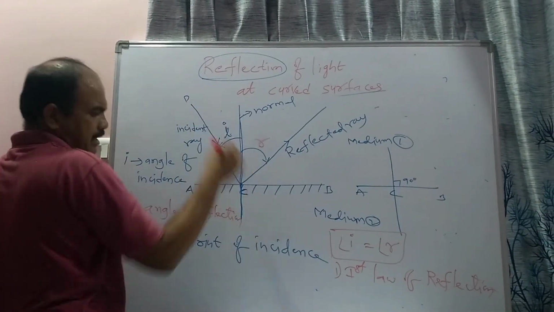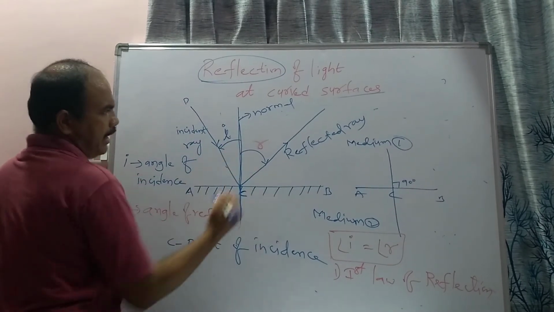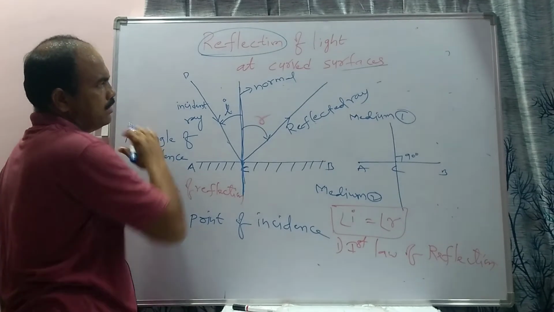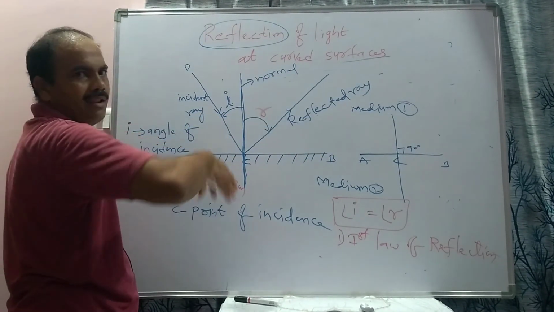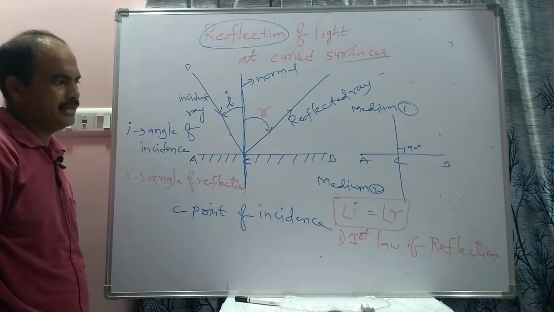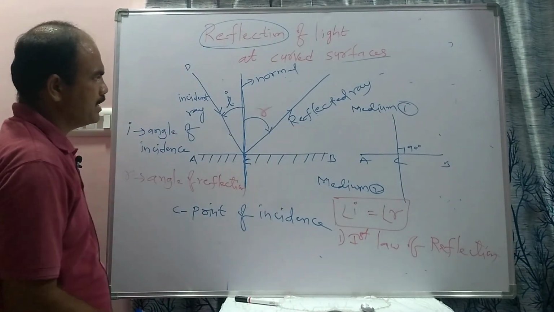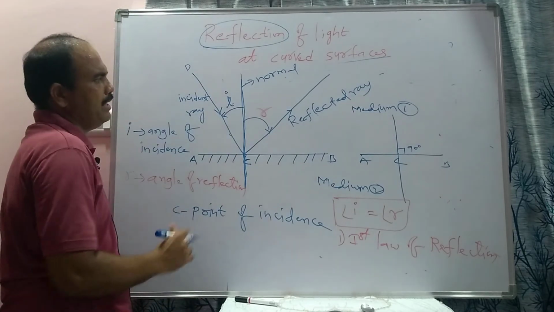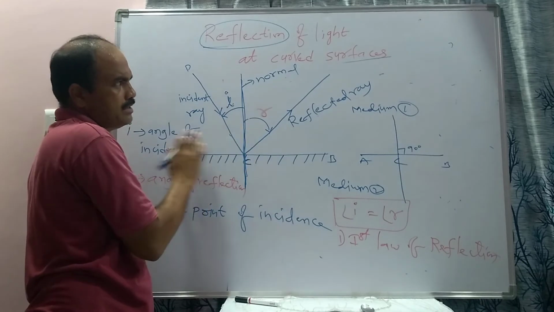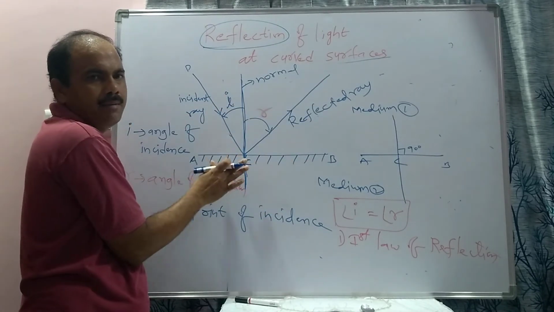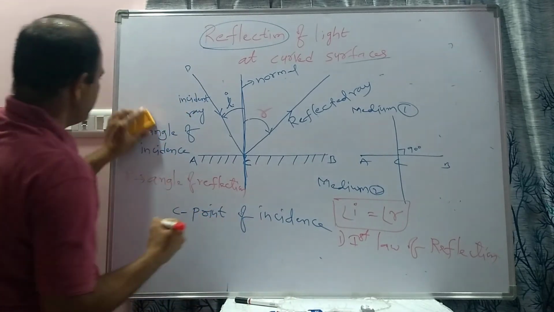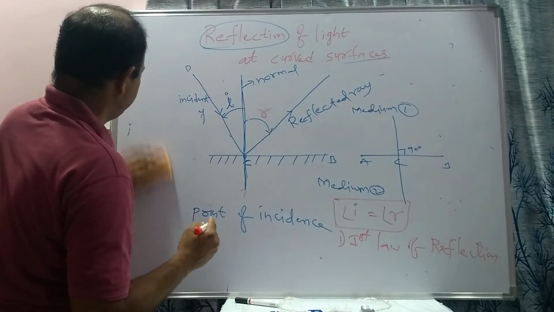And next one, what is the second law of reflection? Now this is an incident ray, this is a reflected ray, and this is a normal drawn to the surface. These three all lie in the same plane. That is known as the second law of reflection. What is the second law of reflection? Incident ray, reflected ray, and the normal drawn to the surface all lie in the same plane.